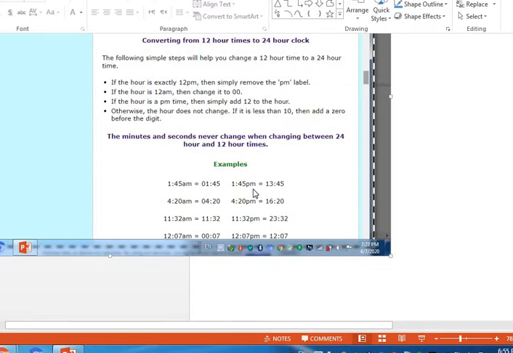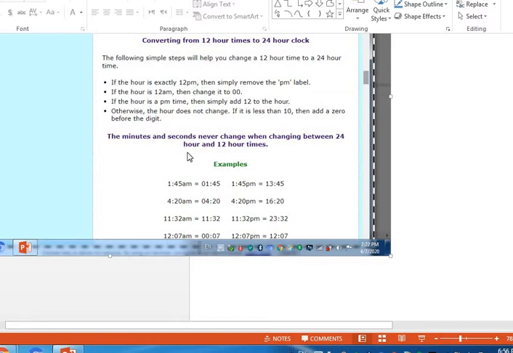Then 1:45 p.m., I added 12. 4:20 a.m., I just removed the a.m. 4:20 p.m., I added 12. 11:32 a.m., I just removed the AM, and for PM, I added 12. 12:07 AM, I just cancelled the AM. 12:07 PM, I also cancelled the PM.